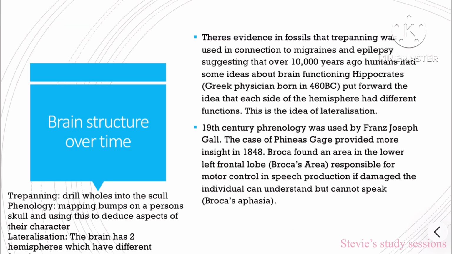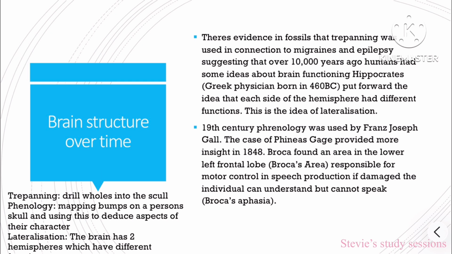Some key words you may need to know. Trepanning is to drill holes into the skull. Phrenology is mapping bumps on a person's skull and using this to deduce aspects of their character. Lateralization: the brain has two hemispheres which differentiate.